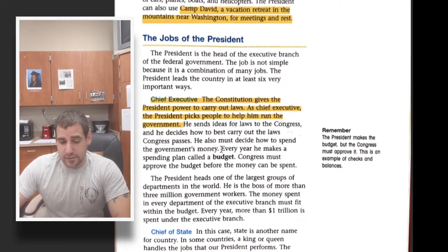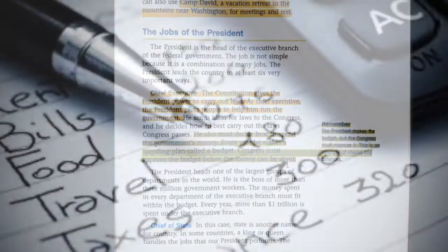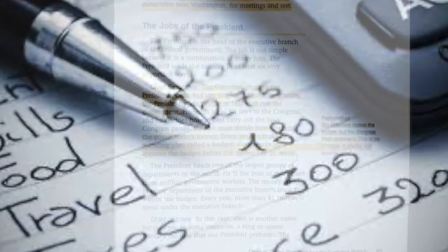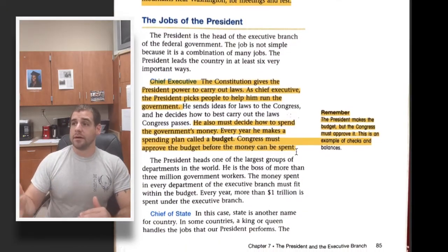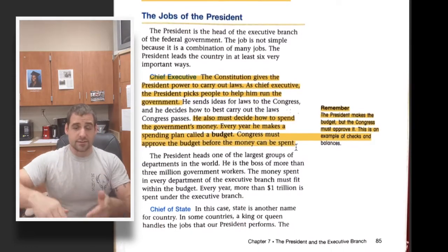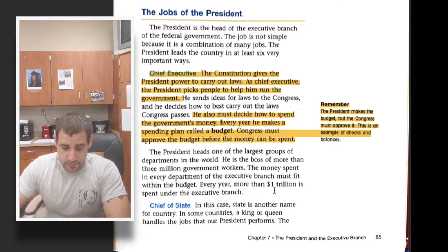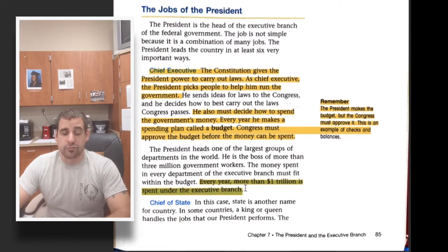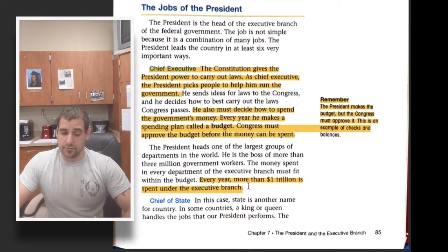The president also has to decide how to spend the government's money. Now, the government does not have an unlimited supply of money, and the president has to decide what he's going to spend money on. And oftentimes, if you want to give more money to something like education, you have to take money from something else. So there's lots of trade-offs the president has to make. Every year, he has to come up with a budget or a plan for more than $1 trillion worth of money. And that is an insane amount of money to be responsible for.